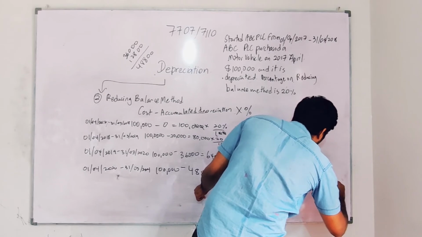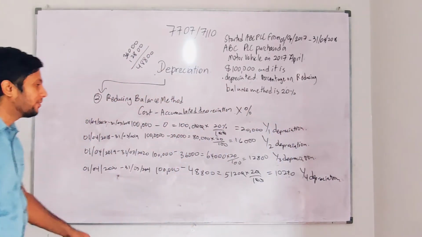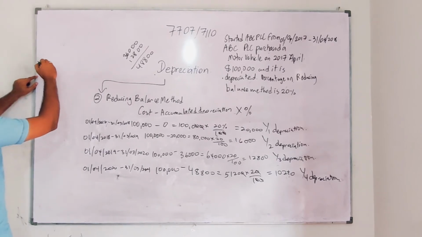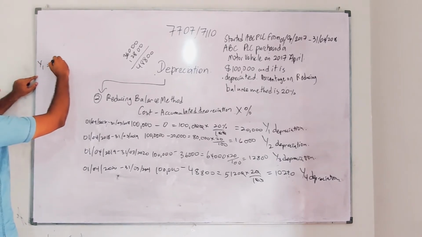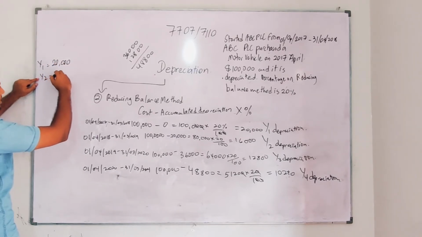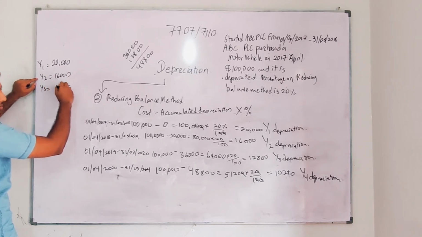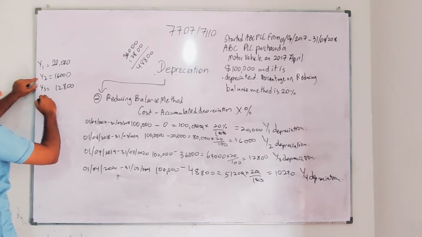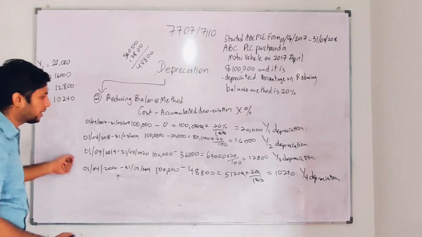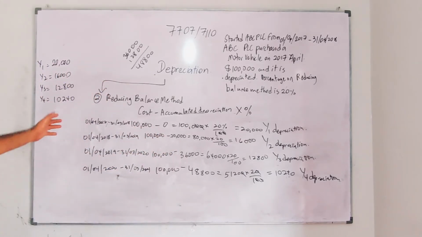As you all understand, the reducing balance method is a bit different from the straight line method. Year 1 I found depreciation of 20,000. Year 2 I found 16,000. Year 3 I found 12,800. Year 4 I found 10,240. Guys, if my values are wrong, I'm very sorry, but take the method, don't take the values. So just focus on the areas.